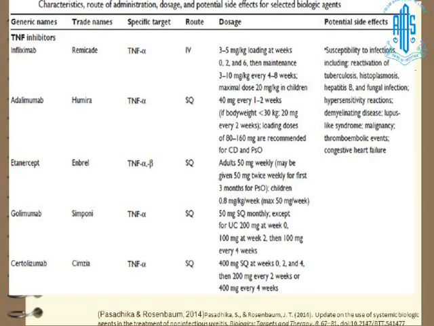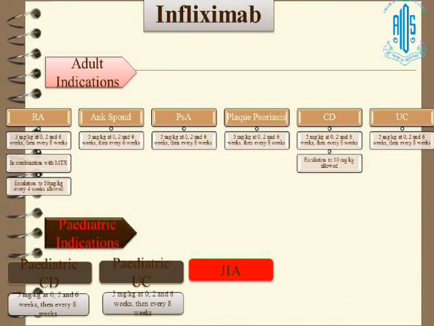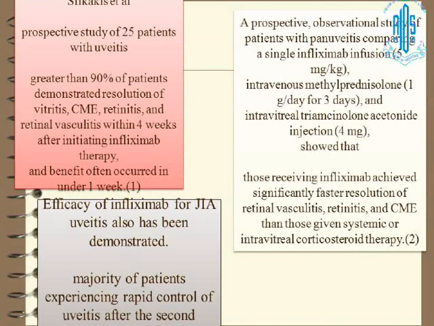And these are the list of drugs. Basically infliximab is used IV, adalimumab is subcut, etanercept is subcut, golimumab is subcut. And the adult indications of infliximab in which we can have eye presentation are ankylosing spondylitis, psoriatic arthritis and inflammatory bowel disease. A prospective study of 25 patients with uveitis demonstrated greater than 90% resolution of vitritis, CMV retinitis and retinal vasculitis within 4 weeks after initiating infliximab. So definitely patients feel benefit after at least 4 to 6 weeks of infliximab.